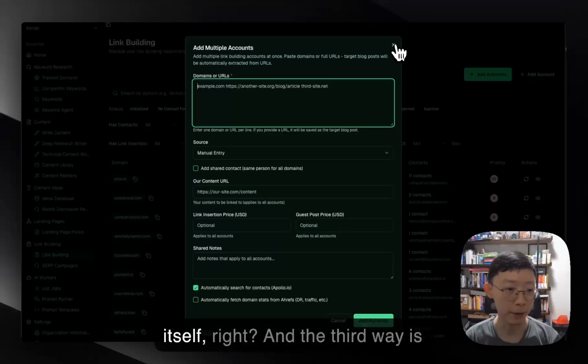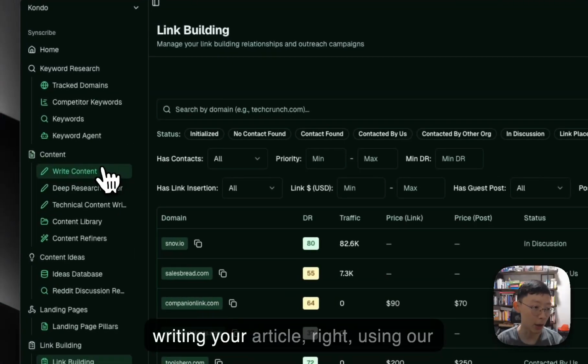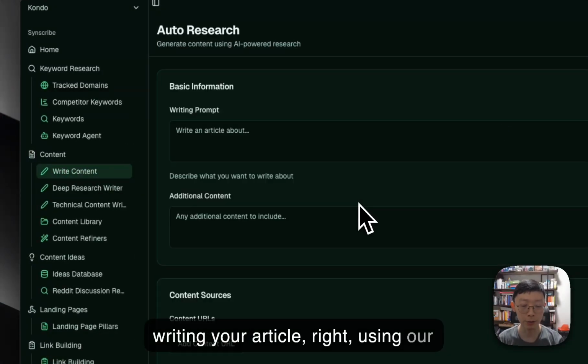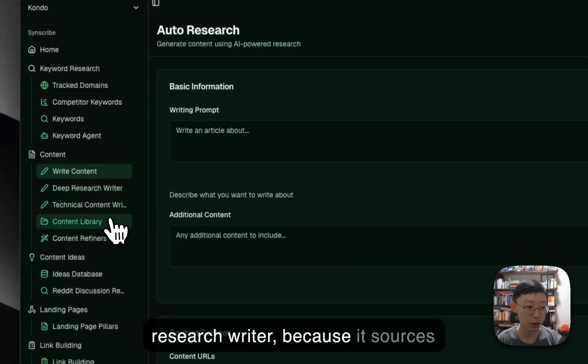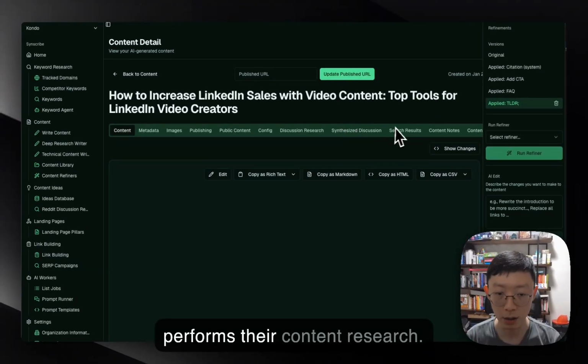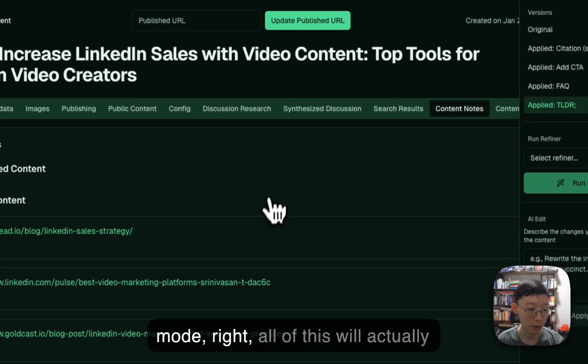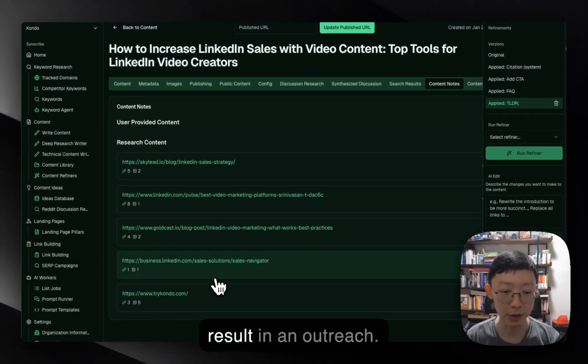And the third way is that whenever it researches something online when you're writing your article using our auto research writer, because it sources various different kinds of content online as it performs the content research. So anything that is in the content notes will result in an outreach.